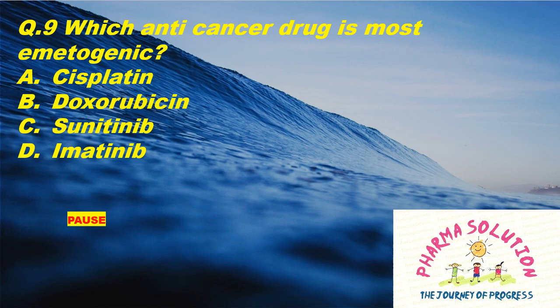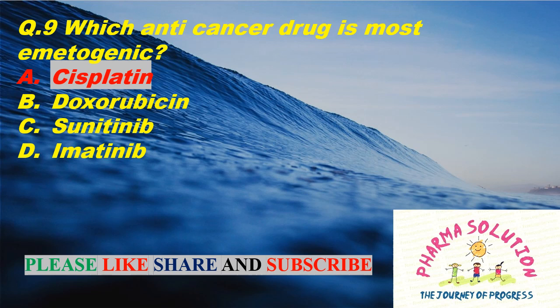Question 9. Which anti-cancer drug is most emetogenic? Option A, Cisplatin. Option B, Doxorubicin. Option C, Sunitinib. And option D, Imatinib. And the right answer is option A, Cisplatin.